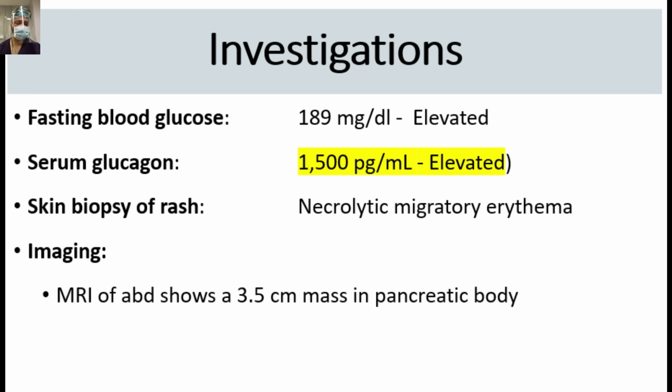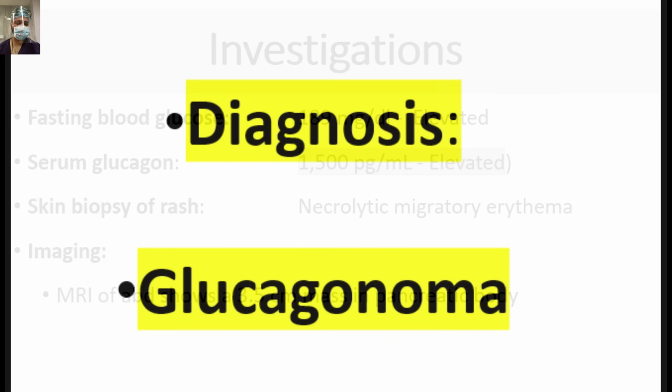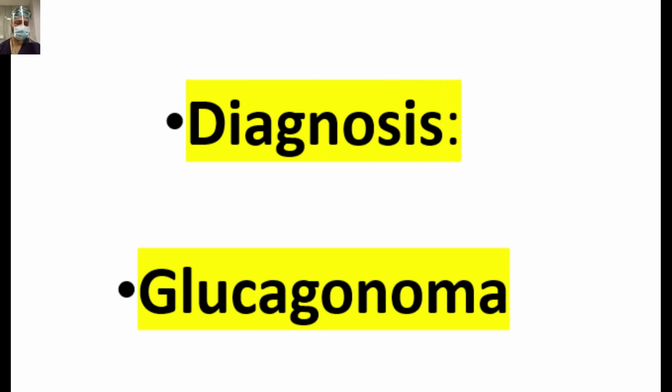So these were the investigations. Fasting blood glucose 189, mildly elevated. Serum glucagon level was 1500 picogram per ml, elevated. Skin biopsy of the rash shows necrolytic migratory erythema. Imaging, MRI of the abdomen, shows a 3.5 centimeter mass in the pancreatic body. So the diagnosis is glucagonoma.